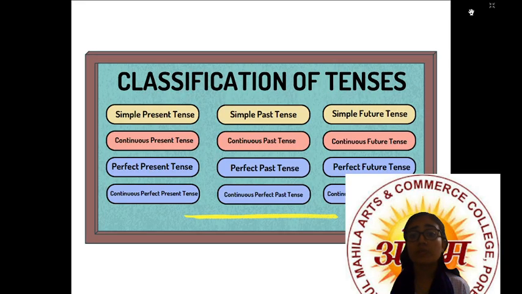Then if we talk about past tense, then simple past tense, continuous past tense, perfect past tense, and continuous perfect past tense. And in future tense, the first one is simple future tense, then continuous future tense, perfect future tense, and continuous perfect future tense.